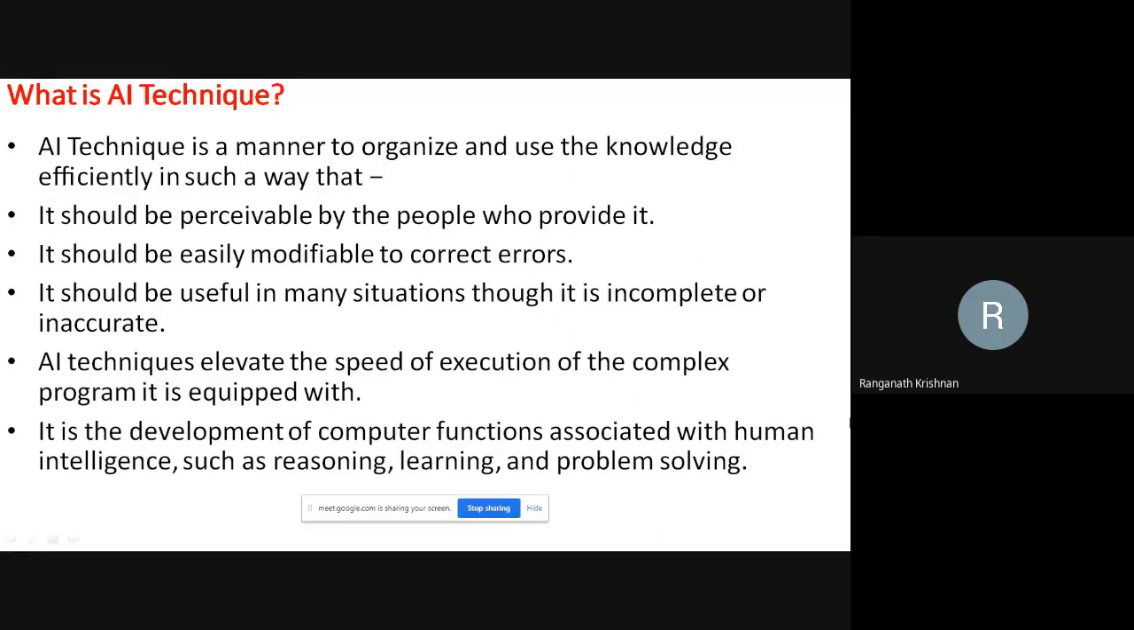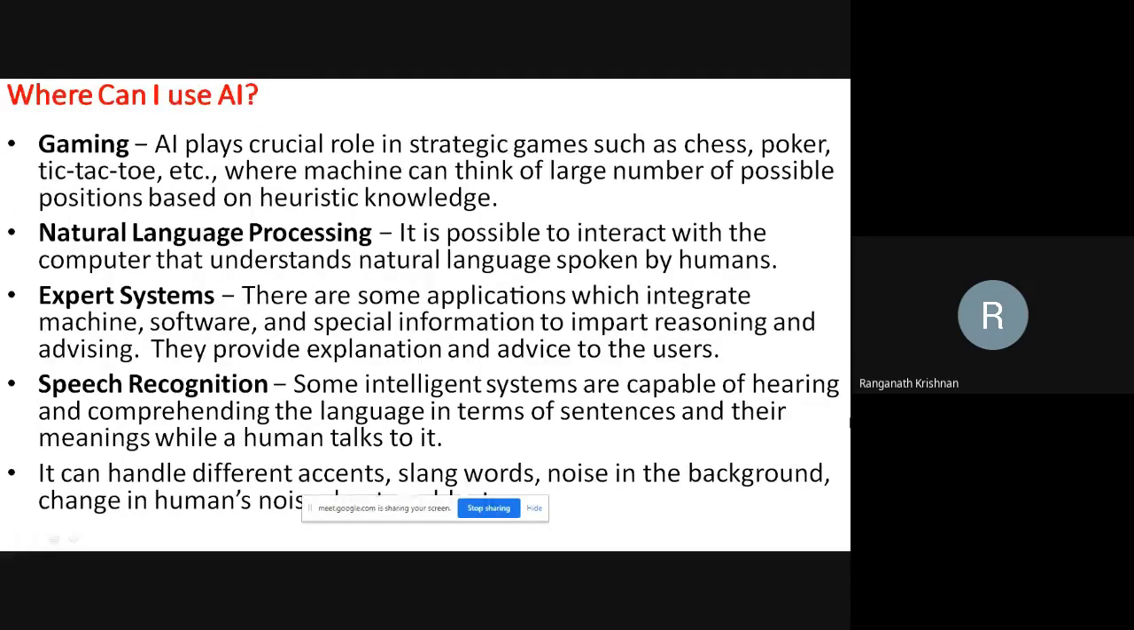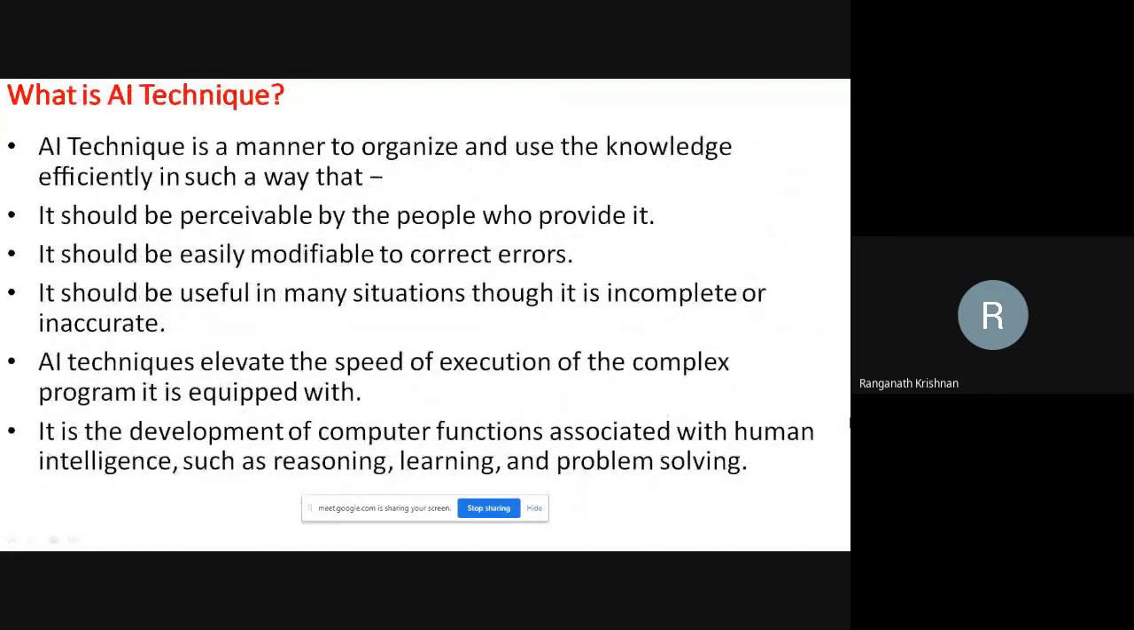Basically, an AI technique is nothing but a way to organize knowledge in an efficient way. That's all. Knowledge is there. How do I efficiently organize the knowledge, make corrections to the errors, and improve the efficiency with accuracy? This is what the AI techniques are. How do I learn faster? How do I solve a problem with less errors? How do I make a robot go from point A to point B without falling down? How do I make a self-driving car move from point A to point B without killing anybody? So that is the technique.